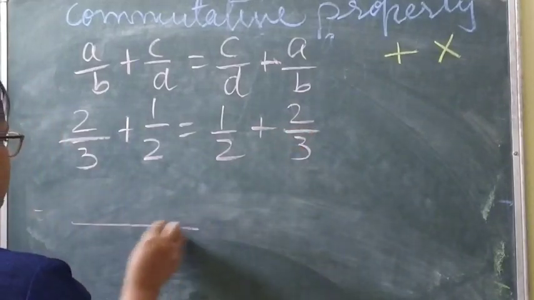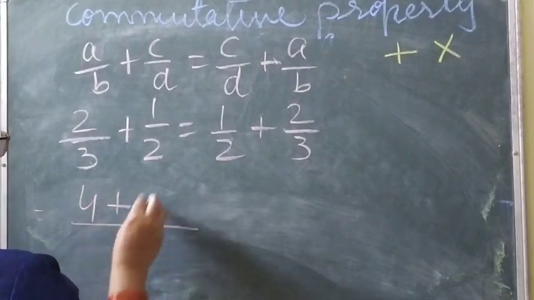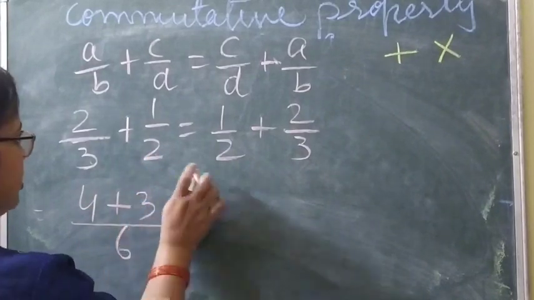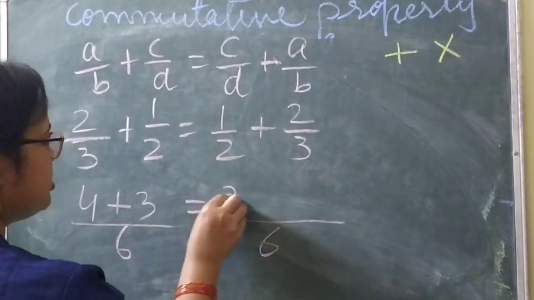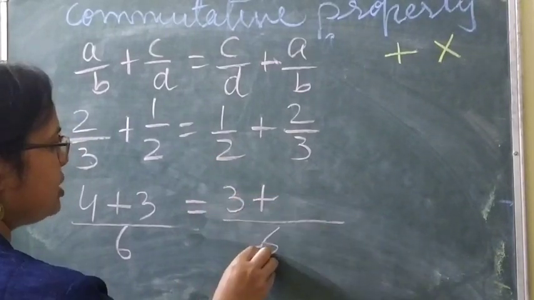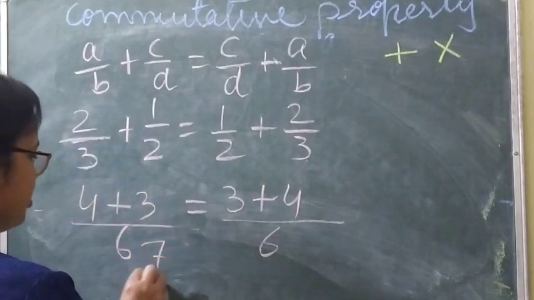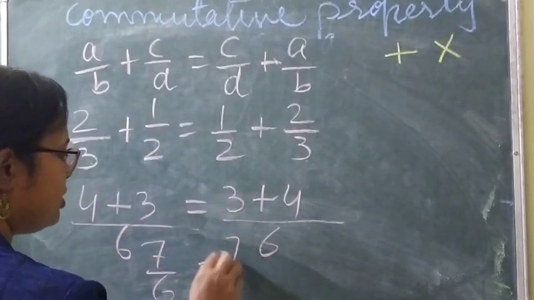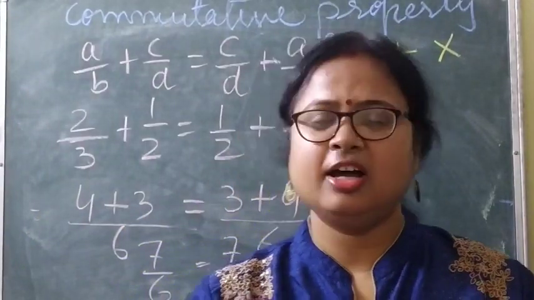The LCM is 6: 3 2s are 6 and 2 2s are 4, so 4 and 3, 7 by 6. Here also you get 7 by 6. This means the right hand side is equal to the left hand side.